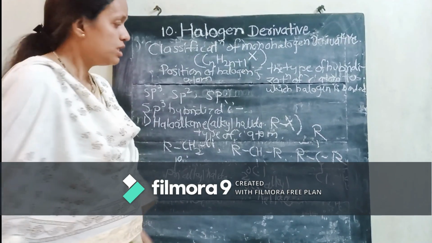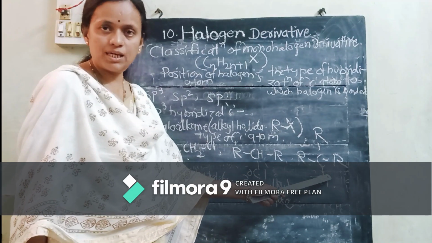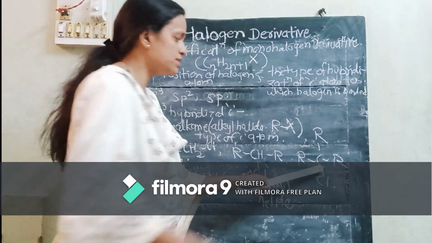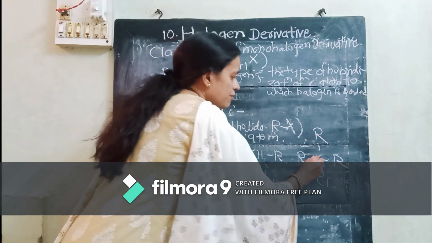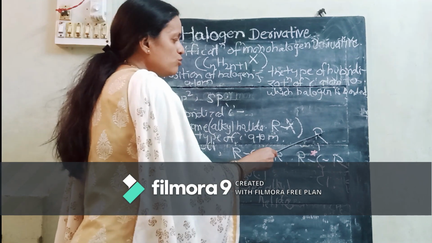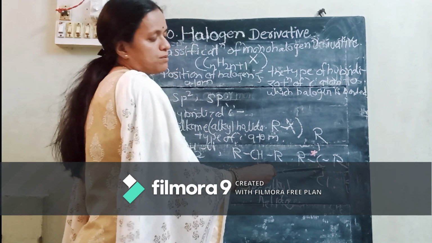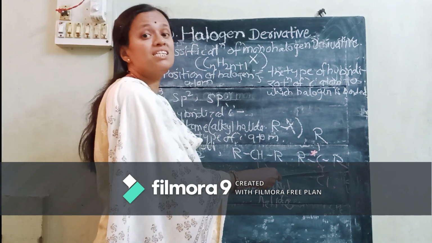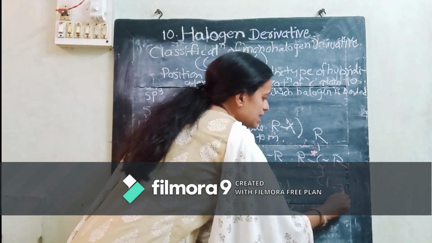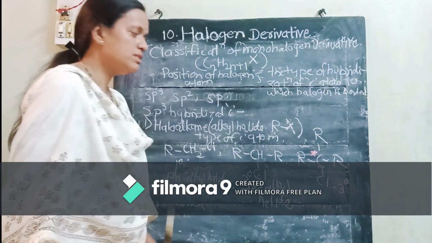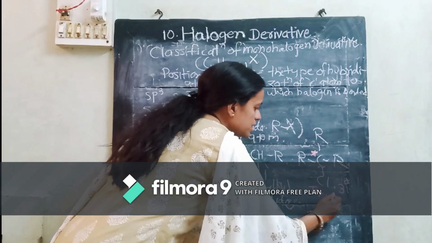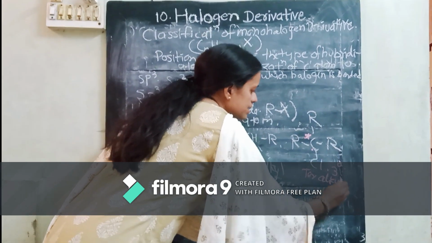Okay, now see this third example. Here the halogen atom is bonded to this carbon, where this carbon atom is bonded to three other carbon atoms. So which type of carbon atom? It is a tertiary carbon atom, isn't it? So here the alkyl halide which is formed is third degree, isn't it? So this is called a tertiary alkyl halide.